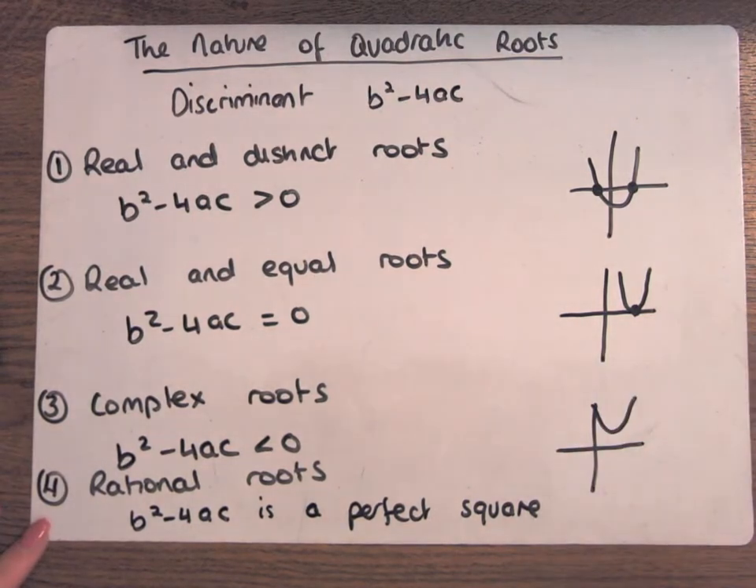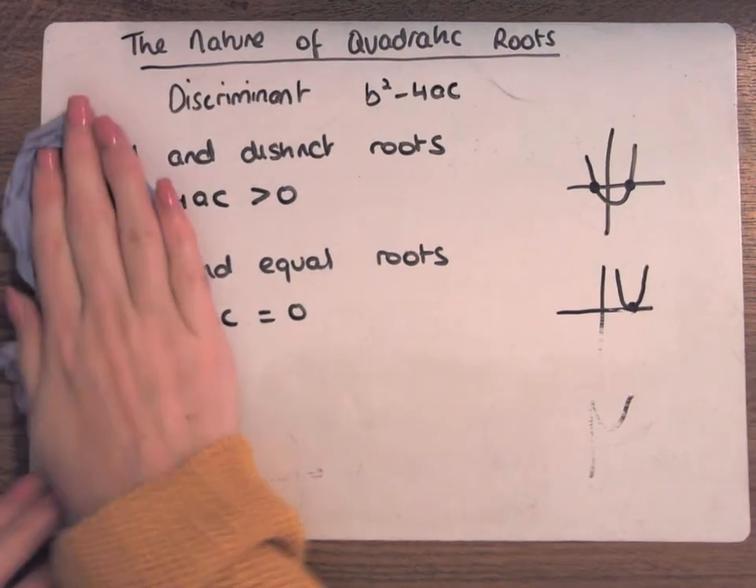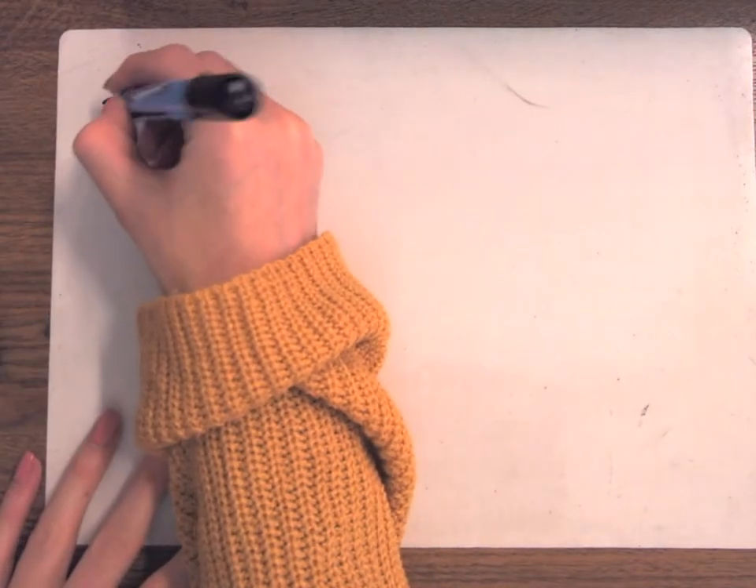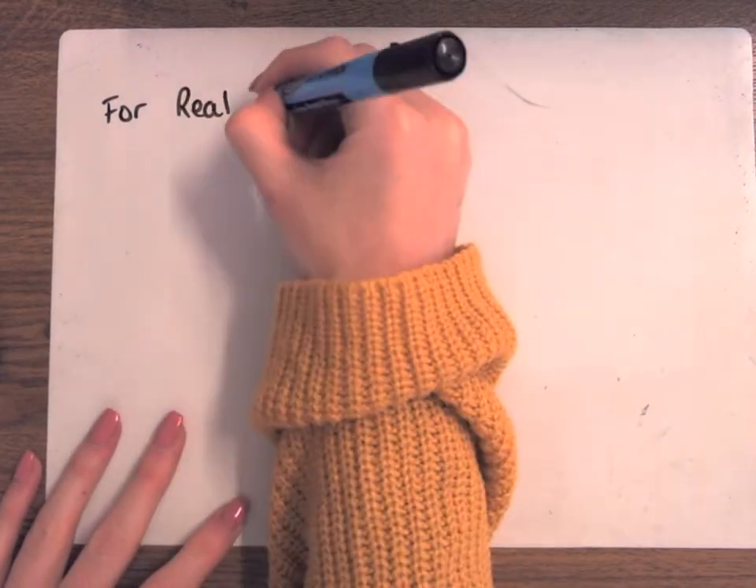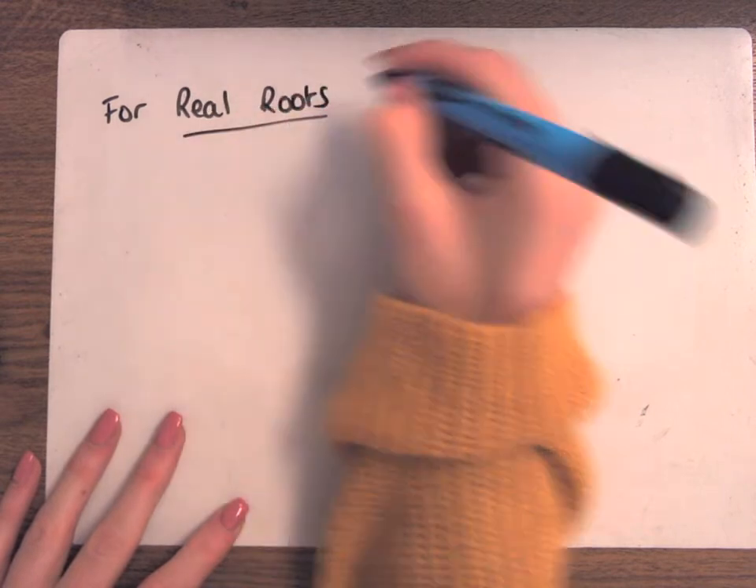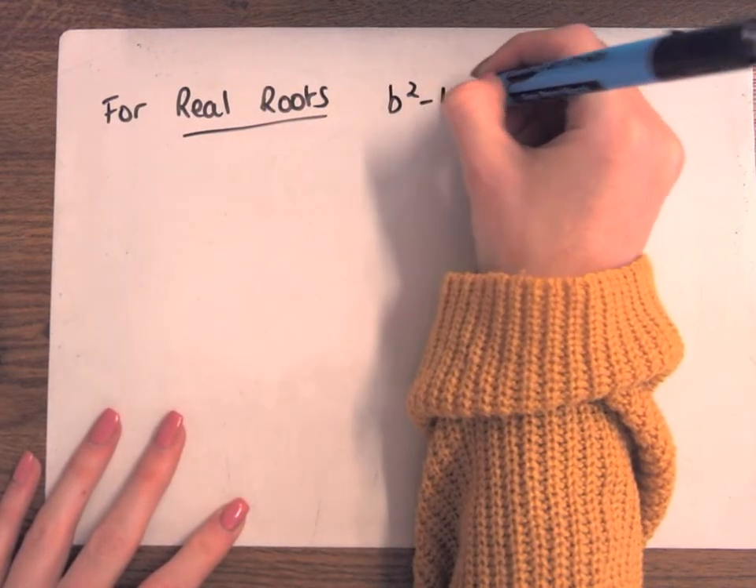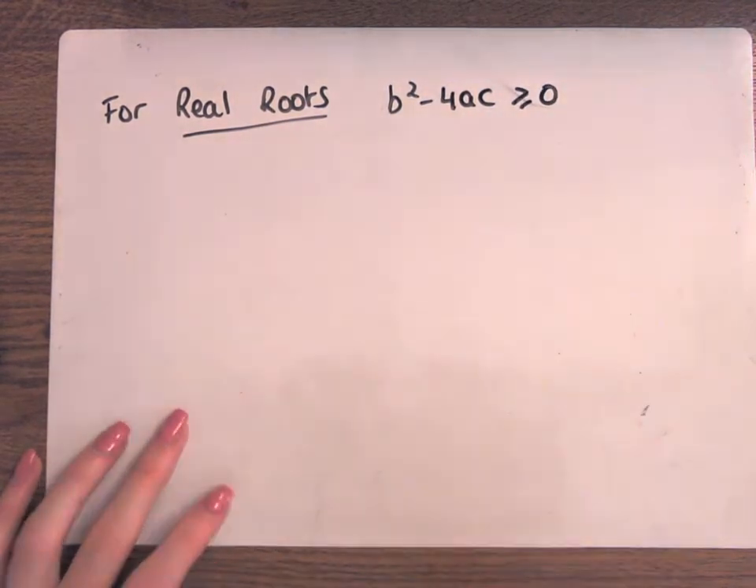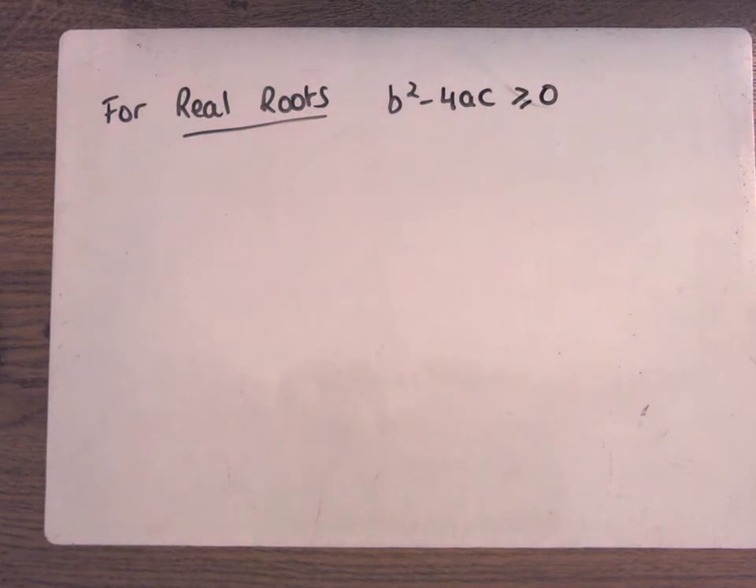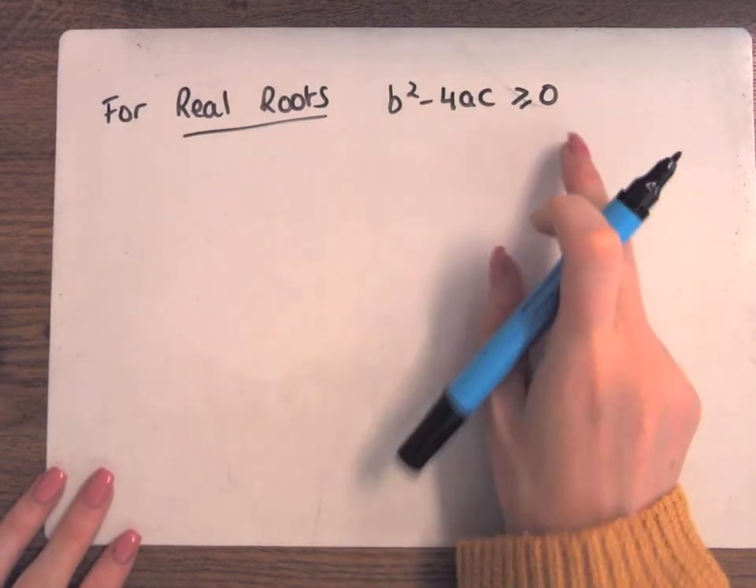Often this is what comes up for real roots: b squared minus 4ac is greater than or equal to 0. Because if it's greater than, they're real and distinct. If it's equal, it's real and equal. If you don't care whether it's distinct or equal, then it's greater than or equal to 0.